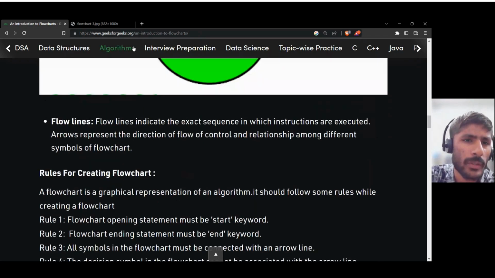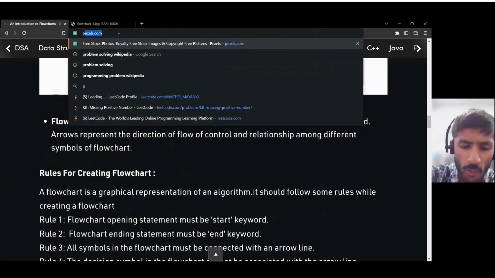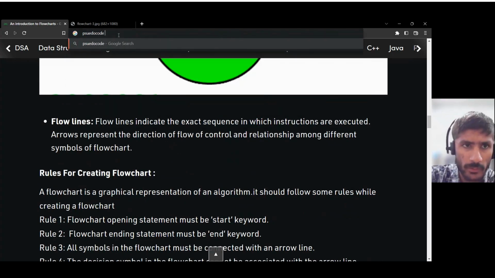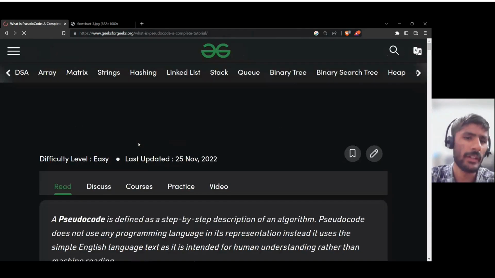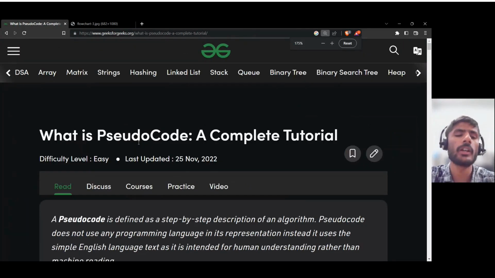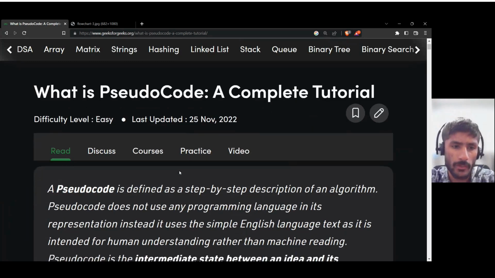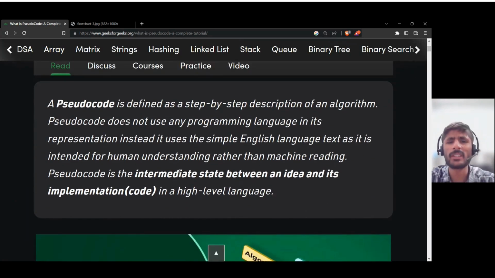Now I want to tell you something much more interesting, which we call pseudocode. And I would like to use GFG here. So what is pseudocode? That's my main intention behind it. I'm using GFG because it is a much trusted source. So pseudocode is just a defined step-by-step description of an algorithm. What we do in a flowchart is use a graphical, diagrammatic representation. Here we are just writing in plain simple English. We've already discussed pseudocode for things like brushing teeth.